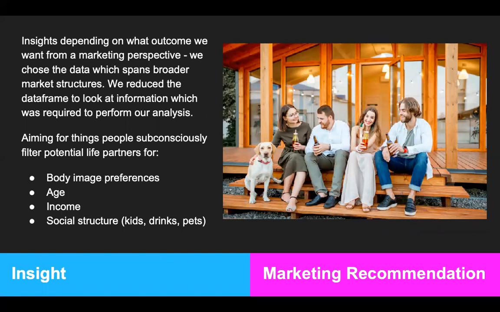We want somebody who has the same kind of body image preferences that we do. Age is something that's very important when we're looking at a partner, a life partner and a soulmate. The income bracket you're in and the kind of social structure you belong to. Do you want kids? Do you not want kids? Do you like to socially mingle? Do you want pets? How socially attractive are you? And I feel like we are providing enough information with this data set to make that a marketable idea today.